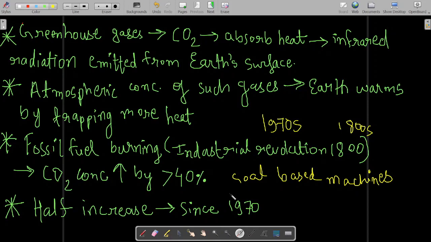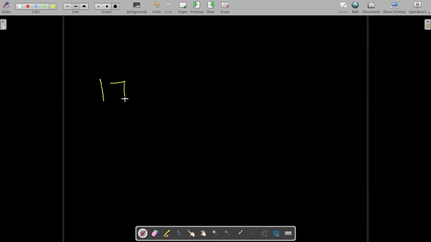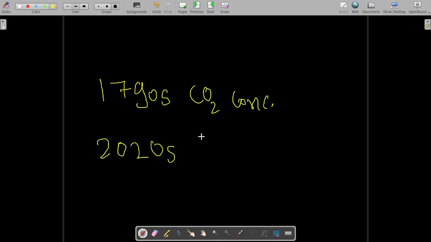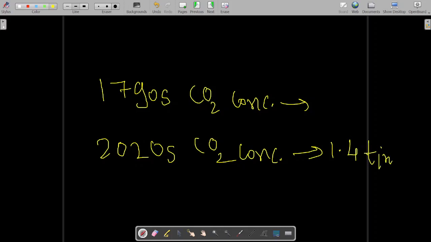If we consider the CO2 concentration from the 1790s to the 2020s, then you will realize that it has increased 1.4 times. The concentration of CO2 in the atmosphere has increased 1.4 times, which is a 40% increase.